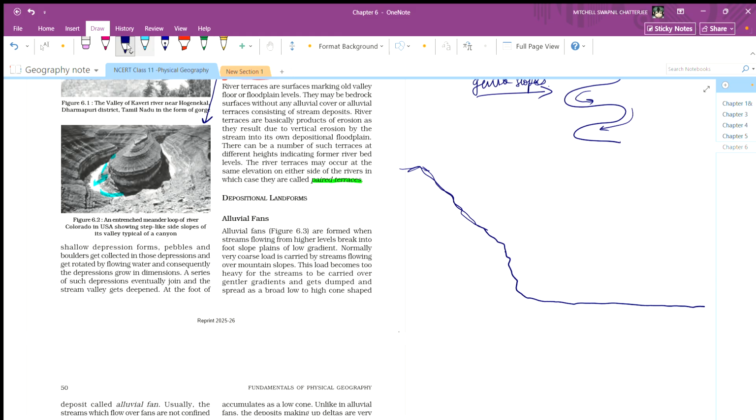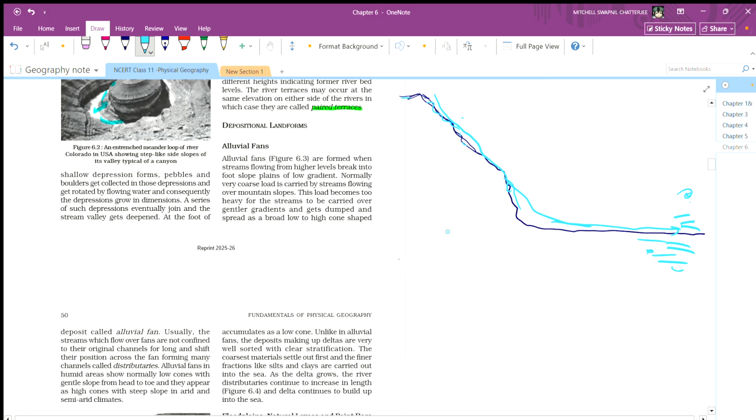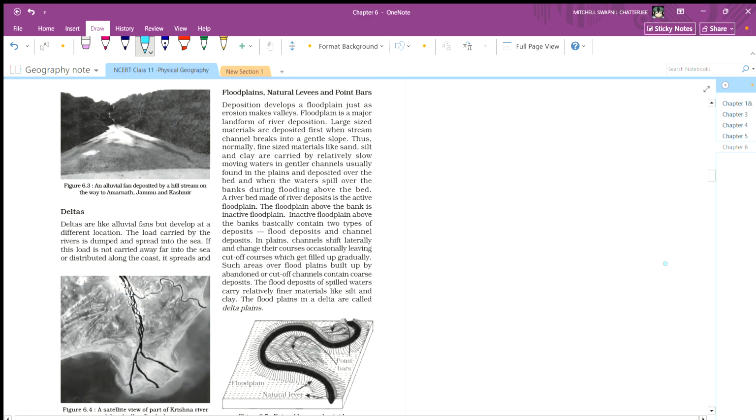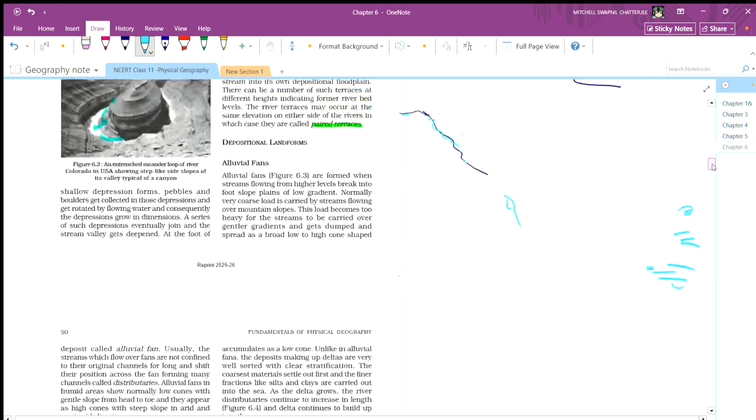The deposits. This is a river. Now the deposit from there, it's taking deposit with it, and making this deposit. Let me just read this one. Once I read this, I need to explain.